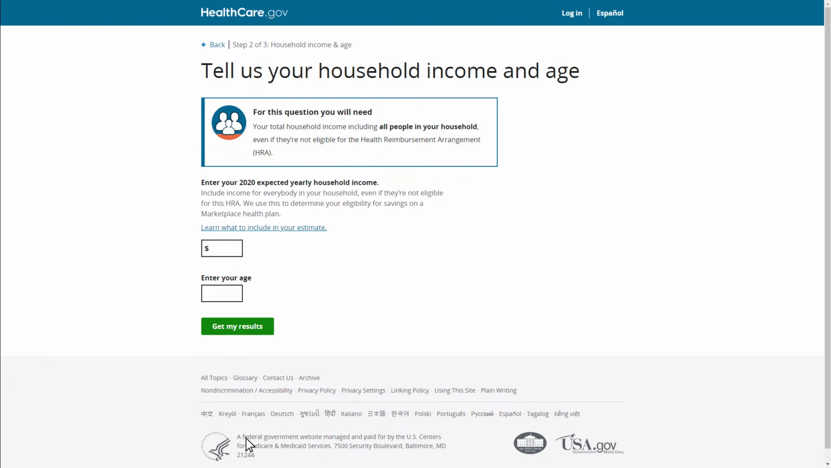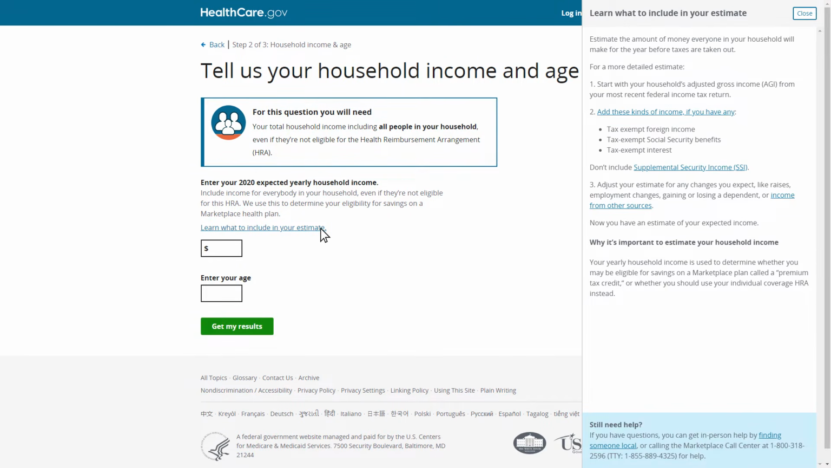In Step 2, Tom is asked to enter his household's expected yearly income, even for members of his household that are not eligible for the individual coverage HRA. Tom isn't sure what to include here, so he selects Learn what to include in your estimate to see additional information on expected income. Once in the help drawer, Tom sees that he should include all income before taxes. He only has one source of income from his job at ABC Corp of $52,000 a year. He also does not have any other household members, so that is the only income he will need to enter in the tool.